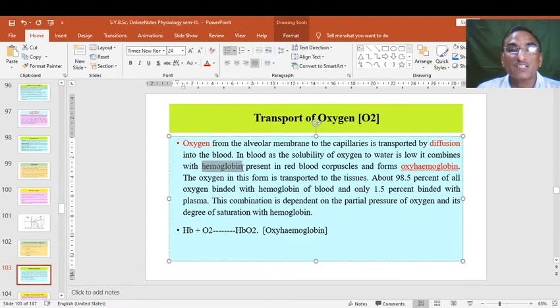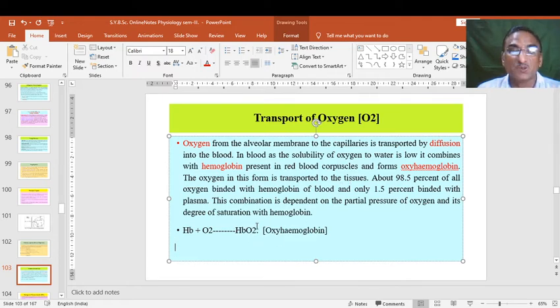Hemoglobin is the red blood pigment which has a binding capacity for gases, and therefore it carries the gases.